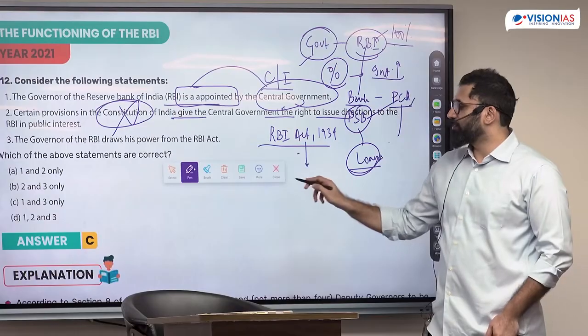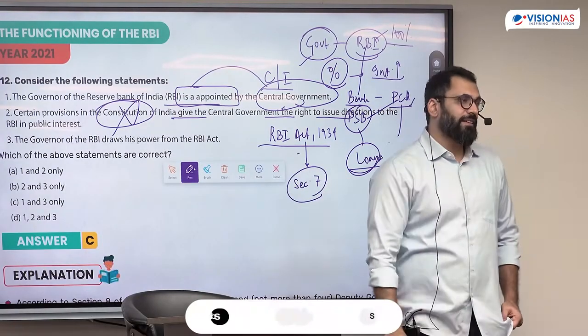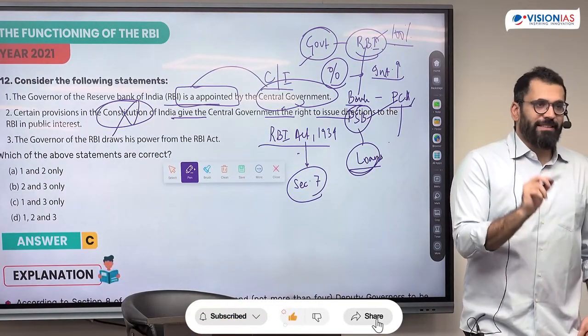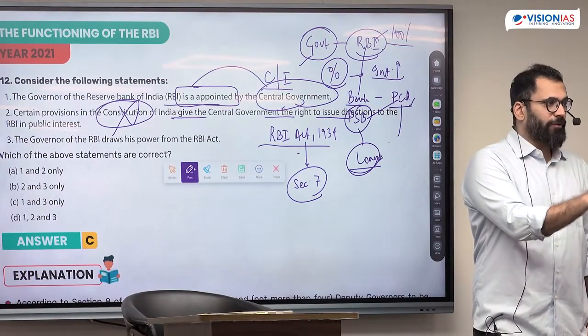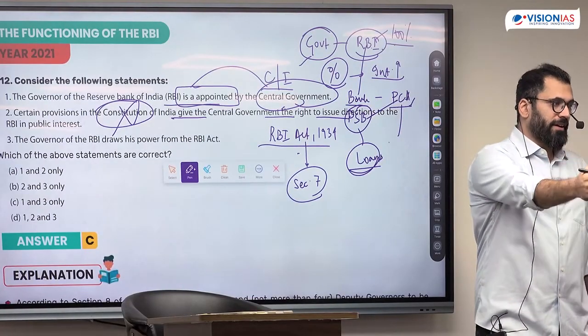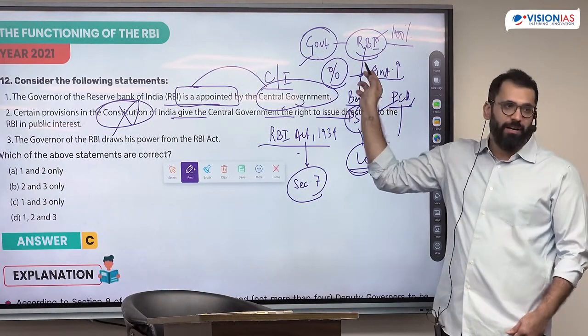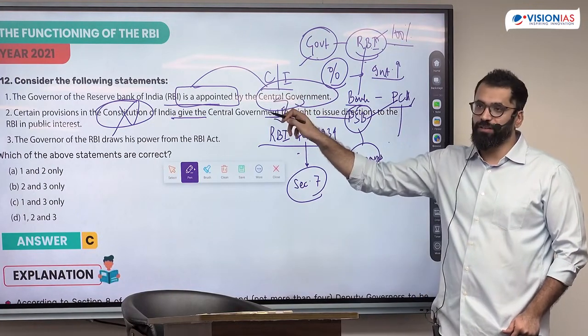The RBI Act 1934 has a Section 7. Section 7 says, and this has never been used, but definitely the government gave a threat here. Section 7 says the central government can give certain guidelines to RBI which they have to comply with because of public interest. This would mean that there will be a dilution of independence of RBI if the government gives those guidelines. This was the reason for this.